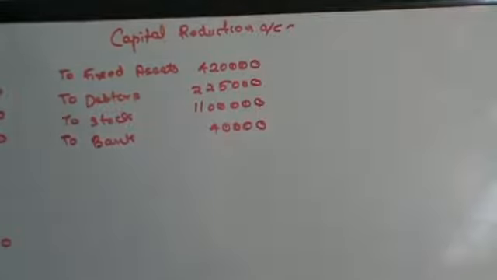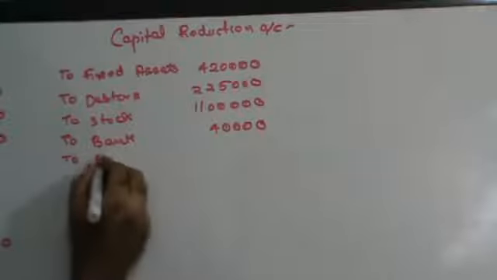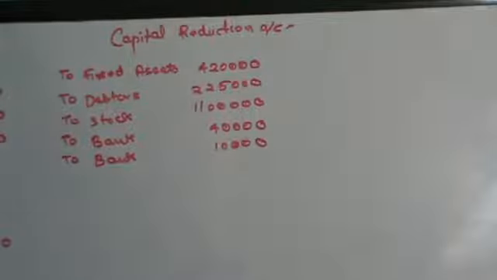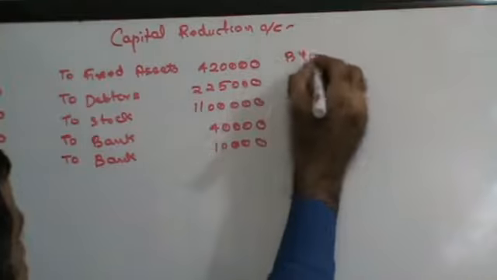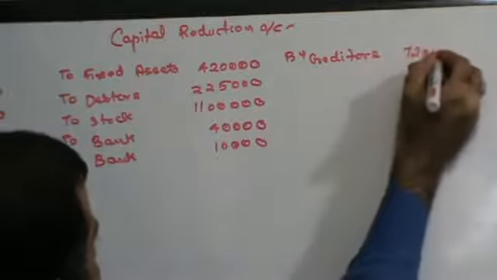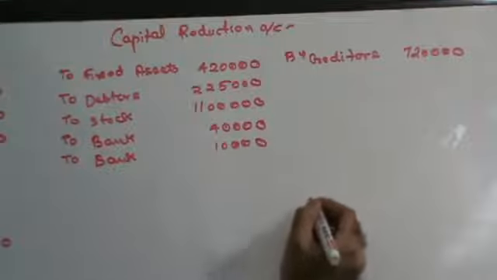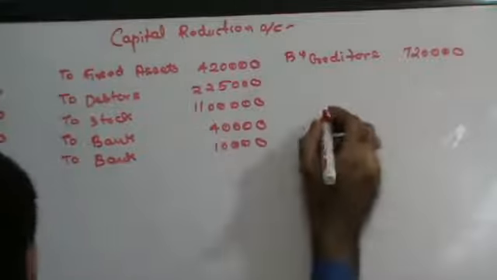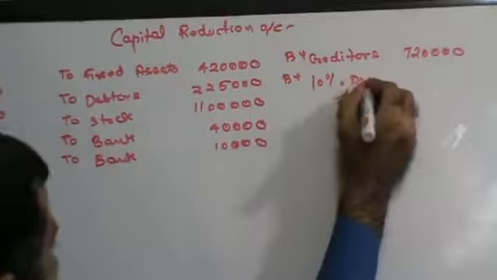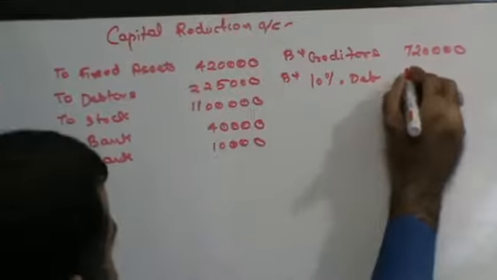Then capital reduction account on the debit side again to bank 10,000. Then capital reduction account on the credit side by creditors 7,20,000. Again credit side, capital reduction on the credit side by 10% debentures. Amount is 1,40,000.